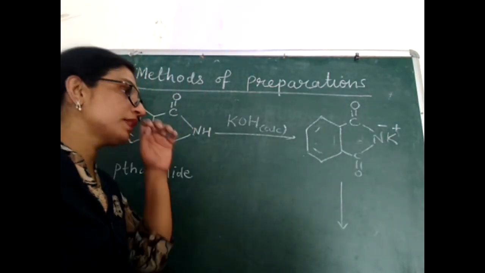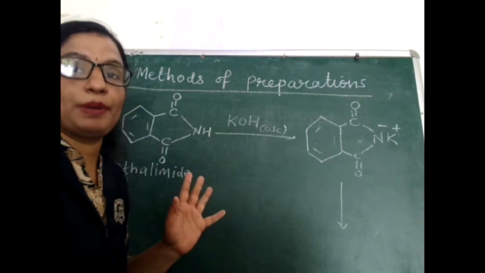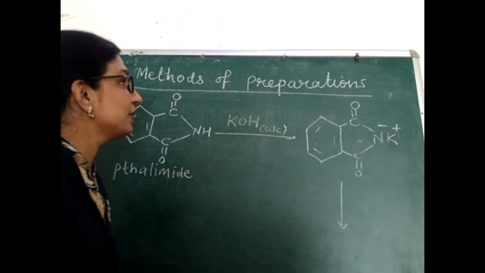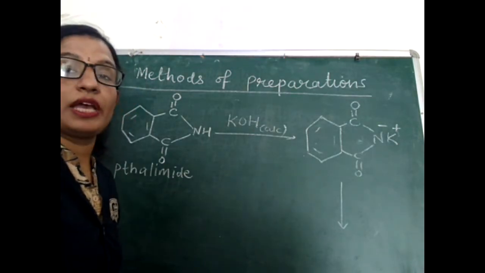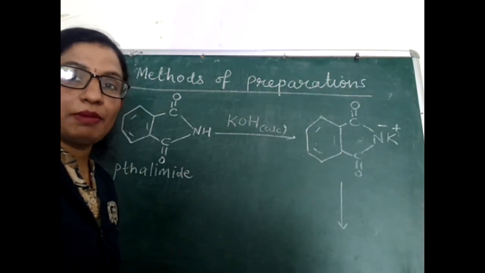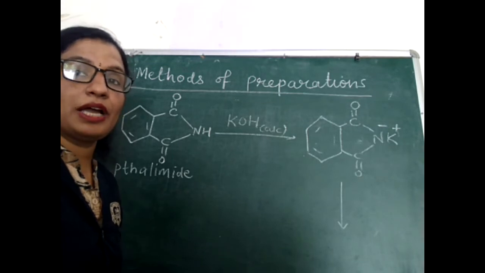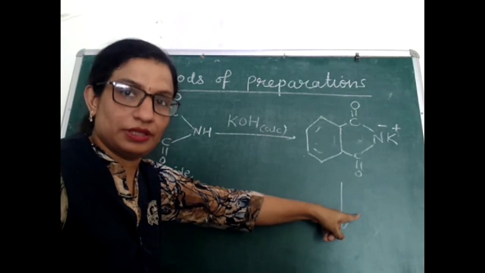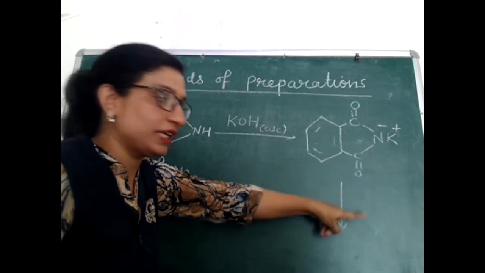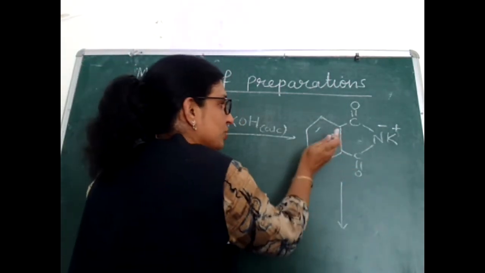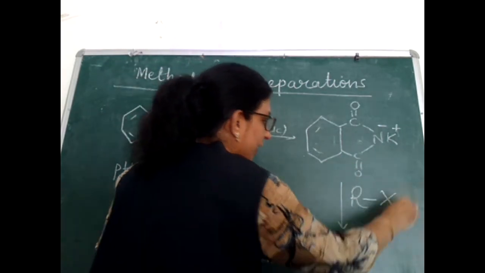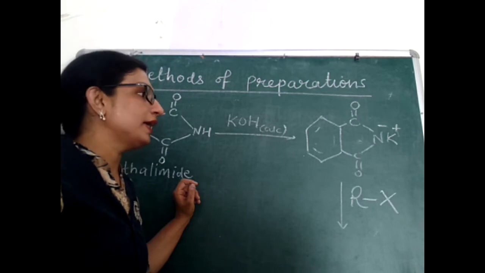Remember, in this method, whatever amine we prepare is only a primary amine. That is, by Gabriel phthalimide synthesis, we can only prepare primary amine, and in that primary amine, whatever alkyl group is there, that is coming from here, whatever alkyl halide we take here. So this potassium salt of phthalimide is treated with RX, that is alkyl halide.